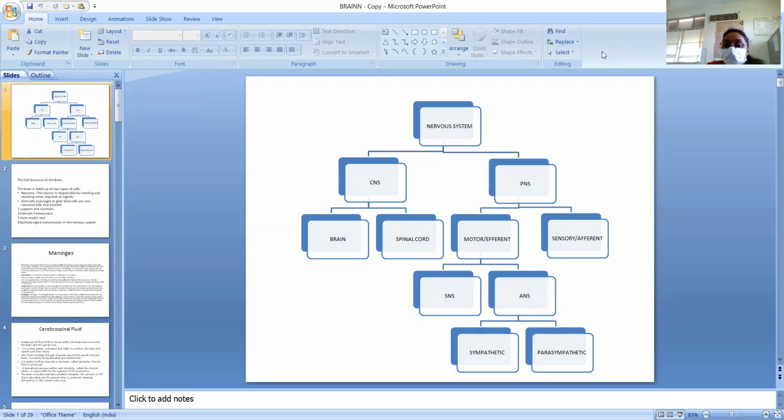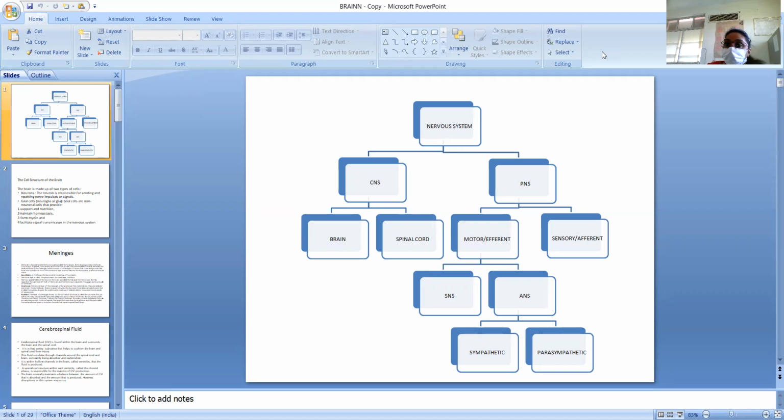Now the peripheral nervous system has two types of nerves, that is the motor or efferent nerve and the sensory or afferent nerve. Motor nerves carry the order or command that is given from the brain to the organ.